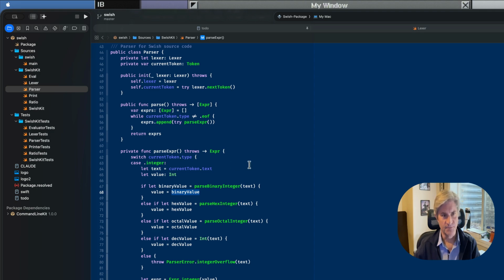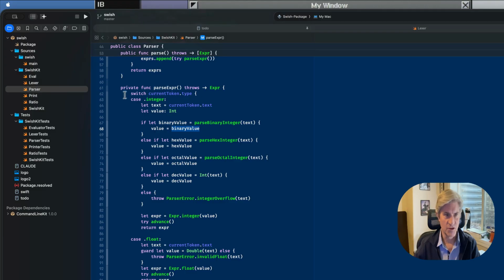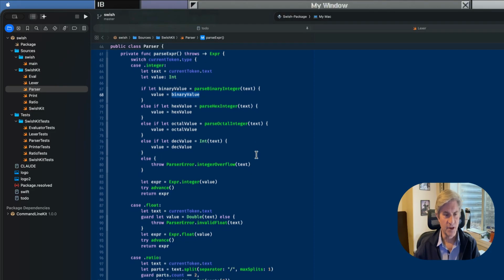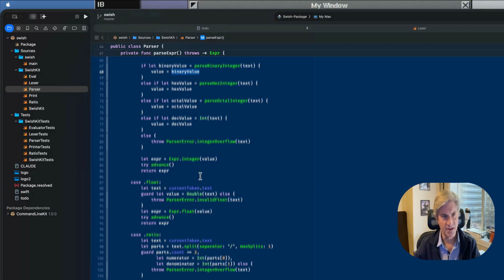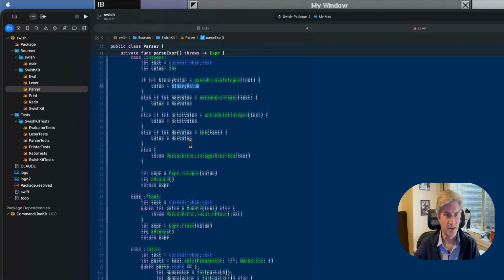So here's our parser. If it gets an integer token, it parses them as different, whether they're octal, binary, whatever. Throws an error if it can't represent it, if it's too large, whatever, and returns our expression, our AST, and then advances to the next token, etc., etc.